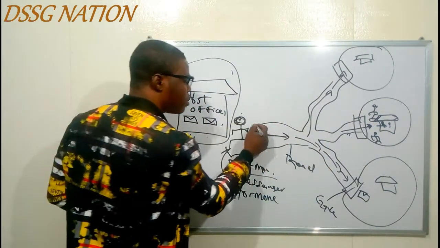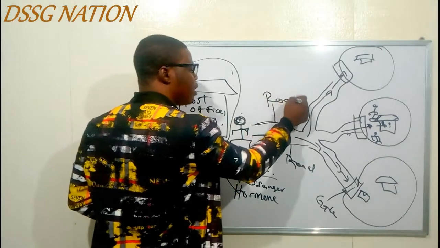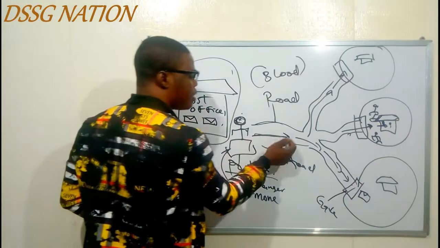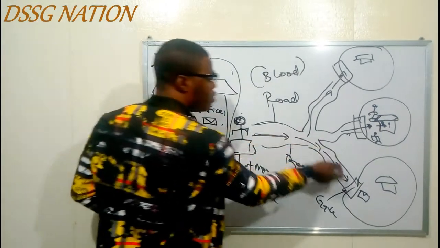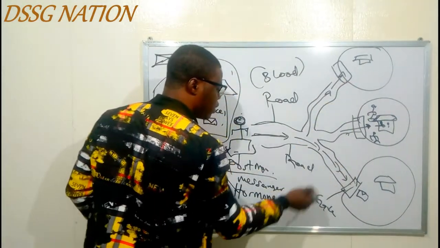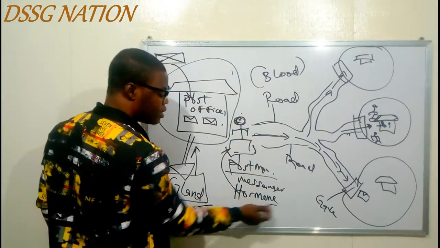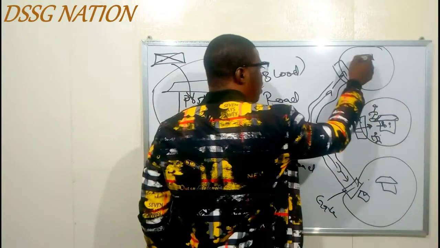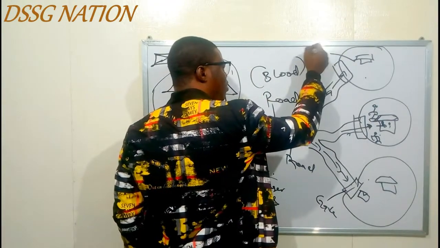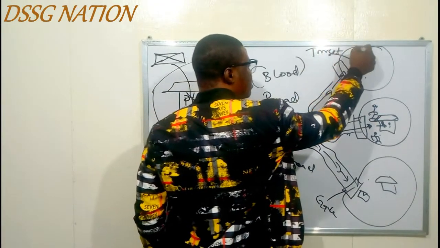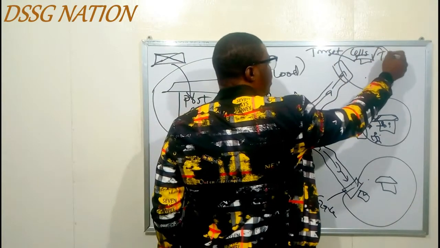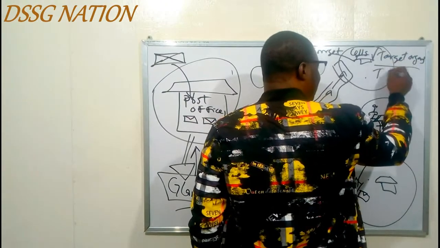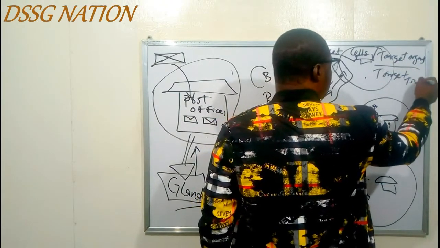But within our body system, what is the road? It is not the road. In our body system, it is the blood. And then the blood is going to take the postman, the hormone, to different houses. The hormone is going to take the message to different houses. But now it is not a house. In the endocrine system, they are called target cells, or you can call them target organs, or target tissues.